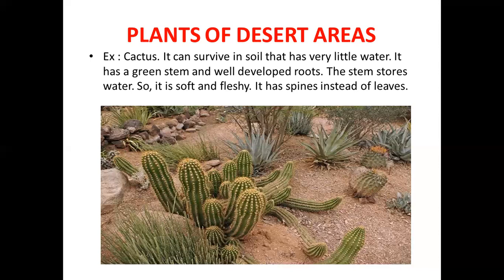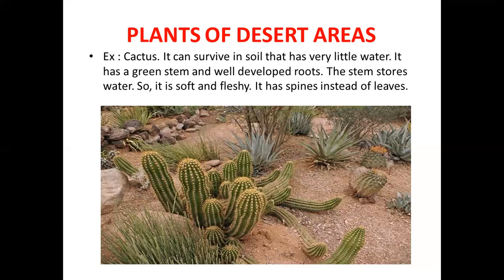It has green stem. See the cactus plant, we can see green stem and well developed roots. The roots are underground and they are well developed. The roots will be there because this root should absorb the water from very deeper part of the soil, because in deserts the water amount will be very less.